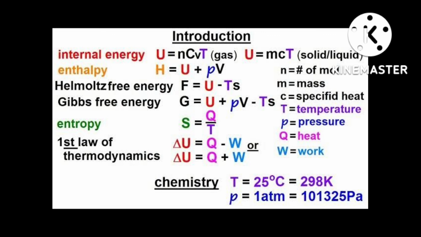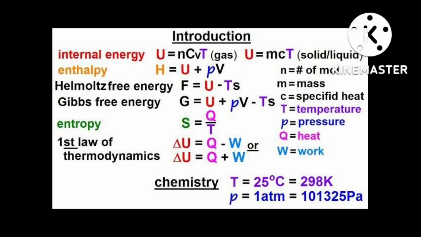T into delta S is the entropy which is not available to do useful work. This is important. Delta S means entropy. Entropy change is the disorder, as you know. So T into delta S is the energy which is not available to do useful work.